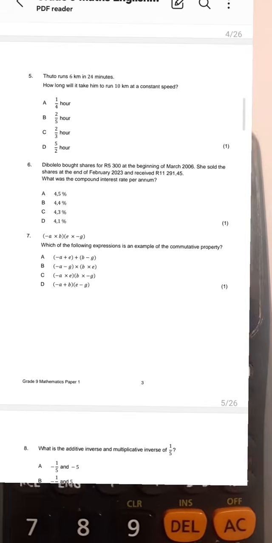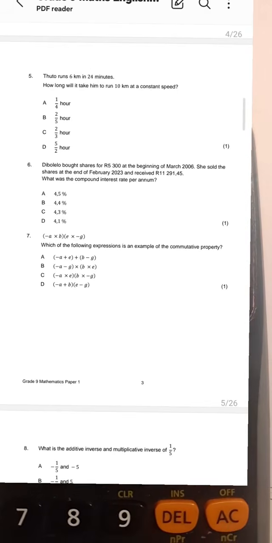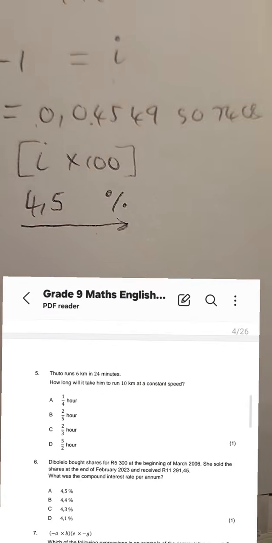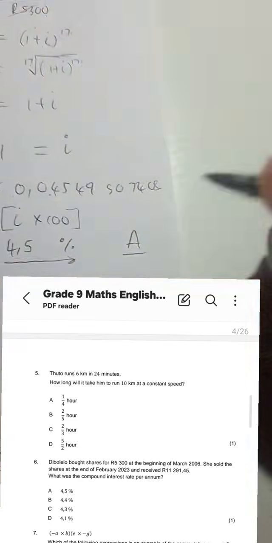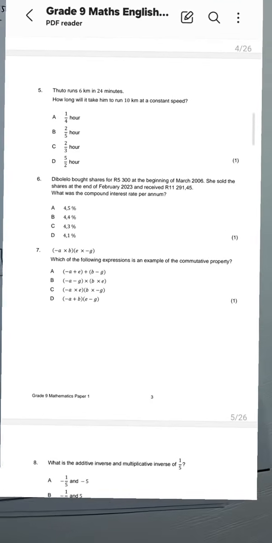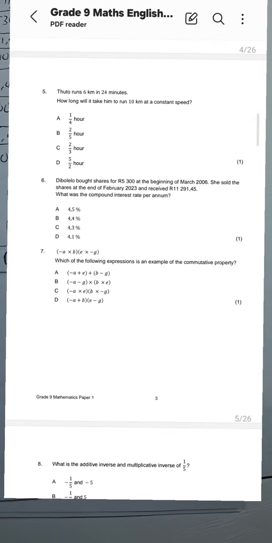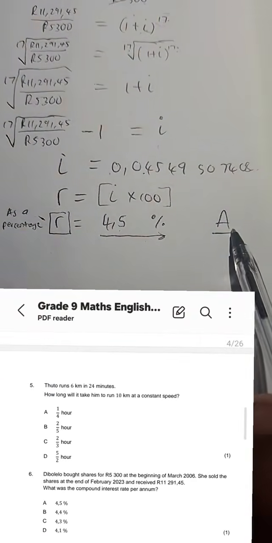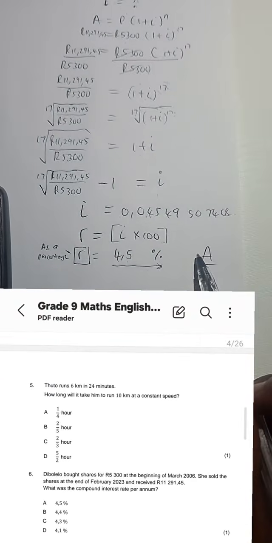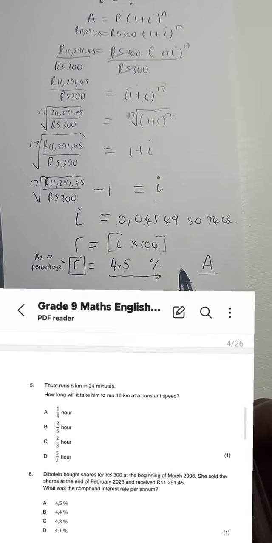Which answer fits the answer that I got here? Okay, it is A. And I can be sure that that answer is correct. There it is. And that's how I calculated it.